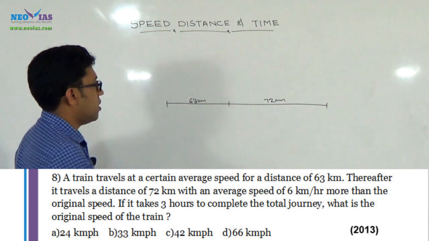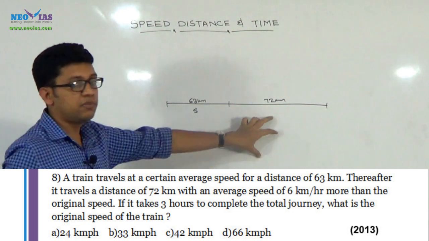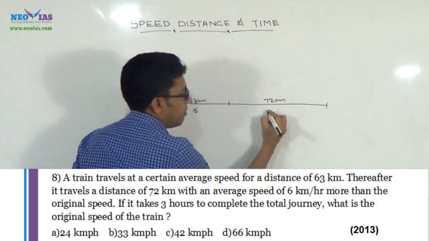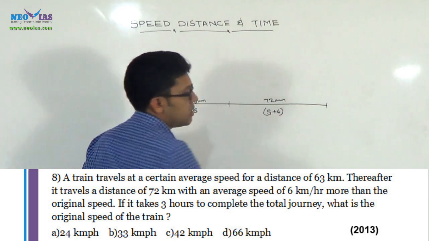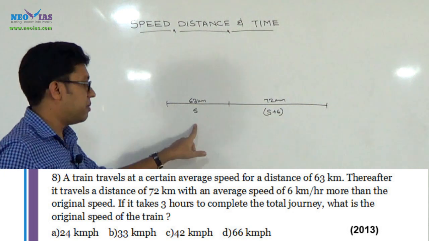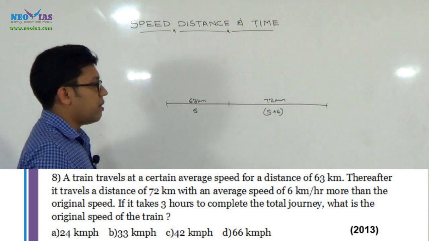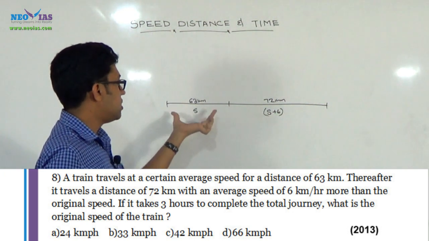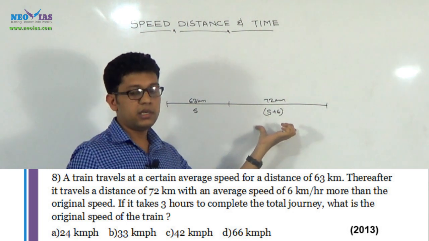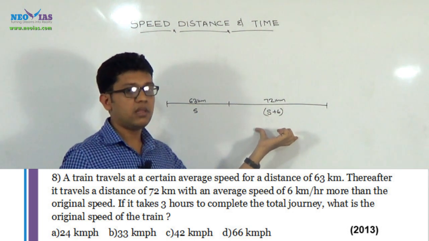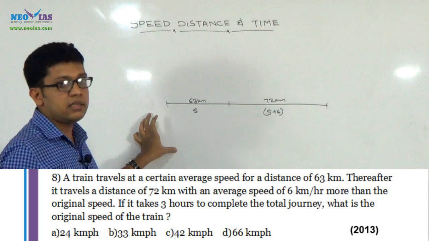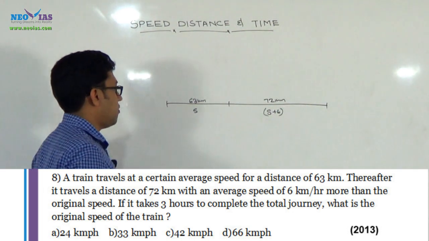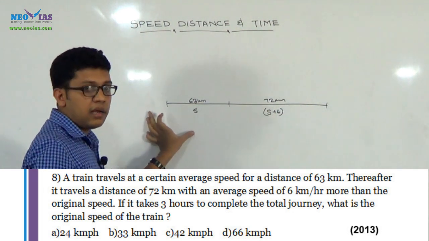If we denote this speed as s, what will be this speed? This speed will be s plus 6, that is 6 km per hour higher than this speed. And it is also given that for the total journey, that is 63 km plus 72 km, this train is taking a time of 3 hours, and that is our point, that we need to add that.